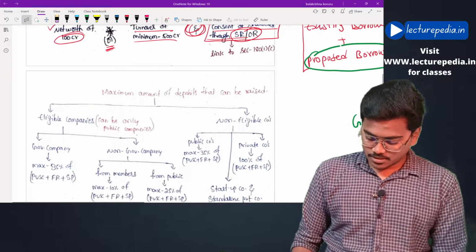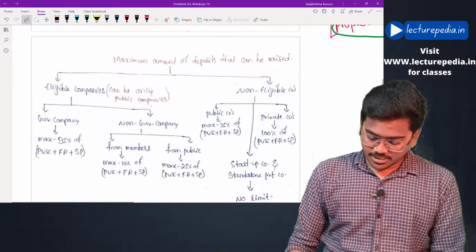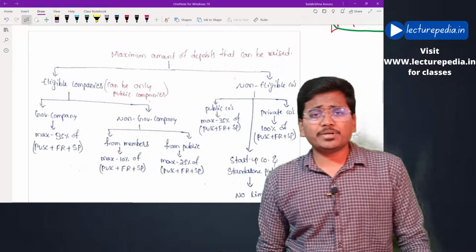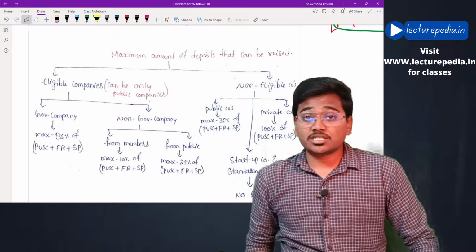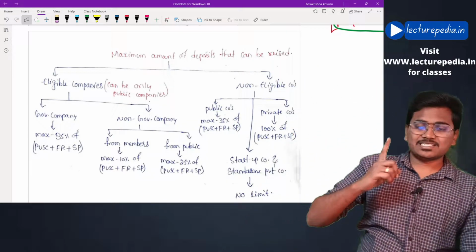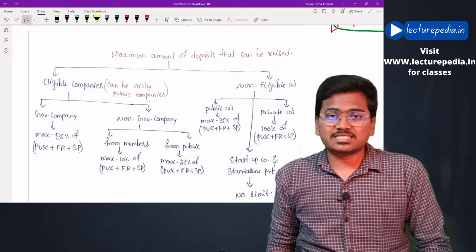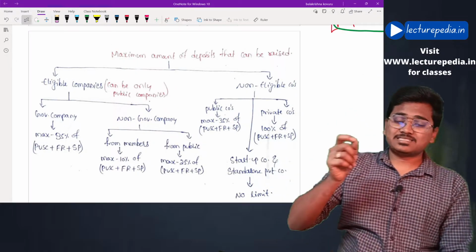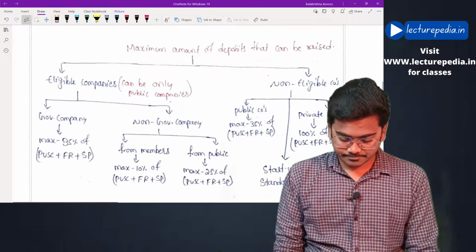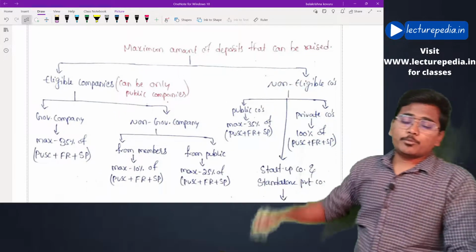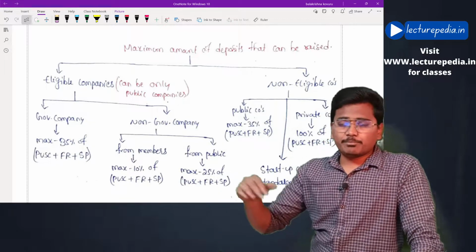Next, now tell me whether the company can raise unlimited amount of deposits. The answer is no. There are certain restrictions on the maximum amount of deposits that the company can raise. These restrictions are prescribed here. Let us see. Maximum amount of deposits that the company can raise.